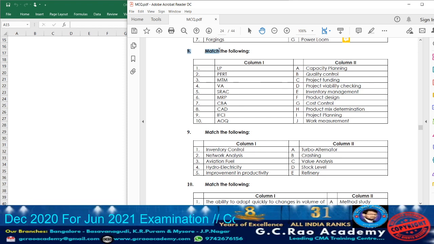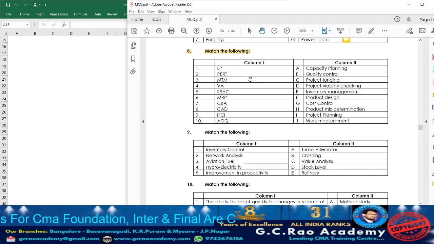Now let us move on to question 8. In column 1, all that they have given in shortcuts. LP. What does LP stand for? LP means linear programming. PERT is one of the techniques of project evaluation. MTM is one of the methods of work measurement study.